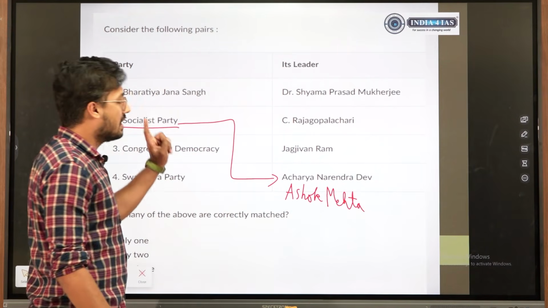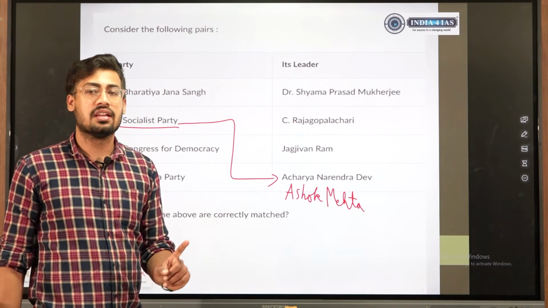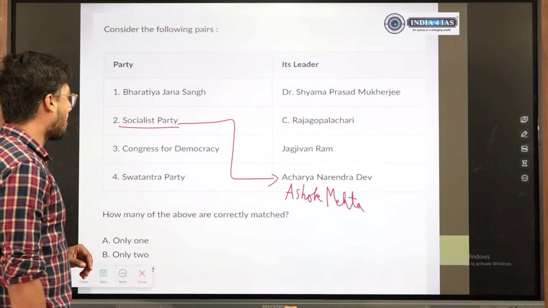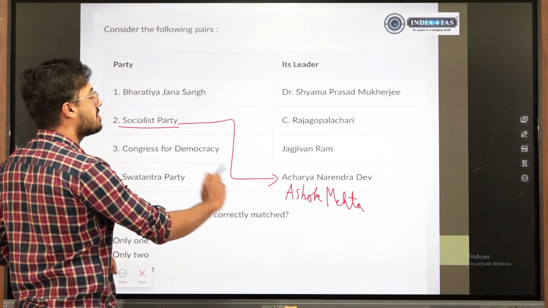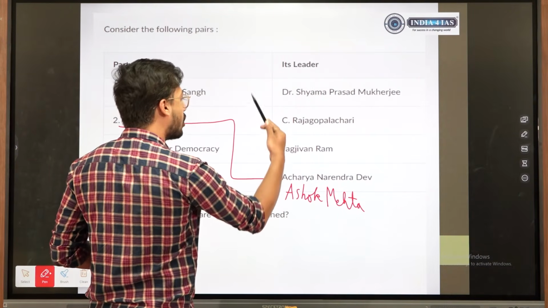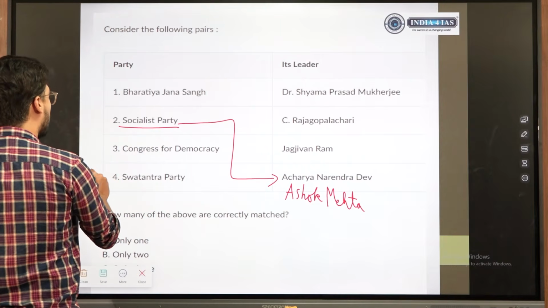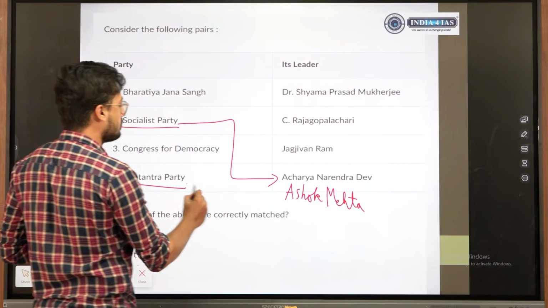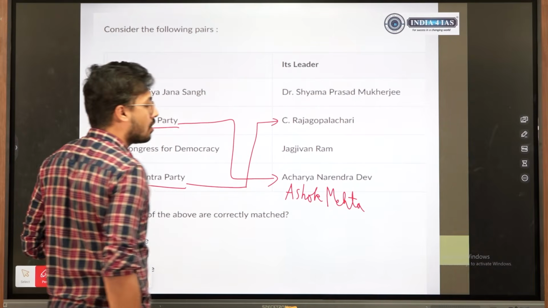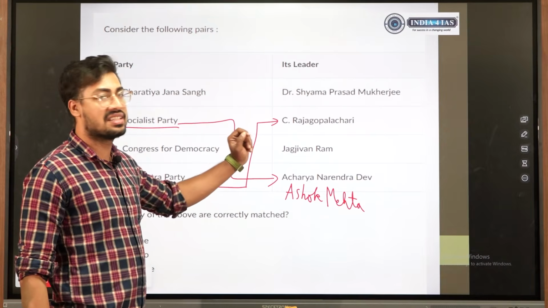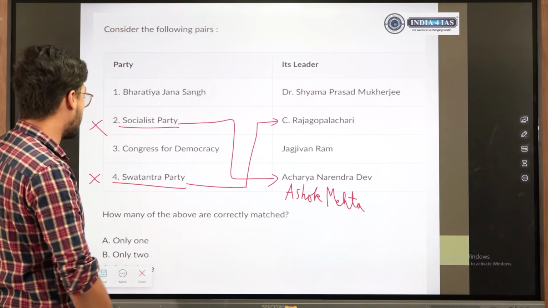See, whenever there is interchange of one of the options, there is a good chance that another option could also be interchanged. So socialist party na interchange ಮಾಡಿದಾರೆ ಅಂದ್ರೆ ಇಲ್ಲಿ ಅವರು ಅಶೋಕ್ ಮೆಹ್ತಾ ಅಂತ ಆಪ್ಷನ್ ಕೊಡಕ್ ಹೋಗಲ್ಲ, ಅಲ್ಲಿ ರಾಂಗ್ ಆಪ್ಷನ್ ಕೊಡ್ತಾರೆ. ಸೊ ಇನ್ ದಟ್ ಕೇಸ್ 4 ಮತ್ತೆ 2 ಎರಡು ರಾಂಗ್ ಆಗುತ್ತೆ. ಸ್ವತಂತ್ರತಾ ಪಾರ್ಟಿ, which wanted free market economy, was started by C. Rajagopalachari. So there is interchange of the option.